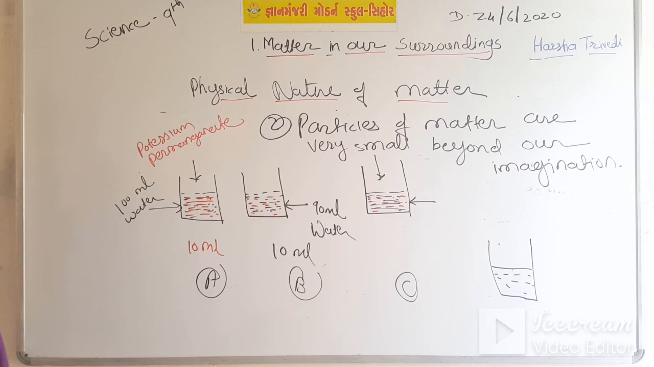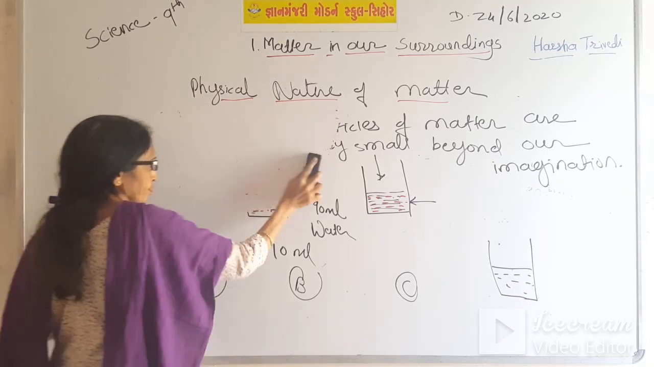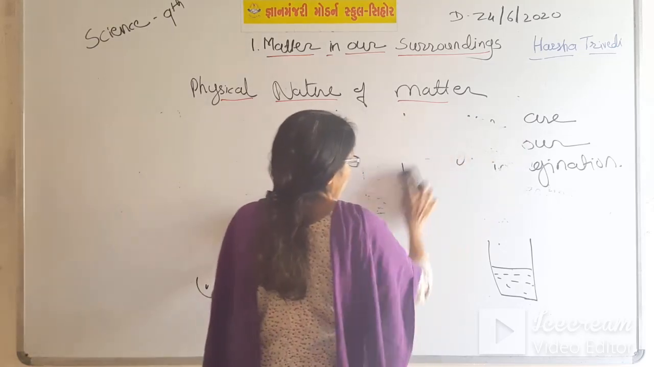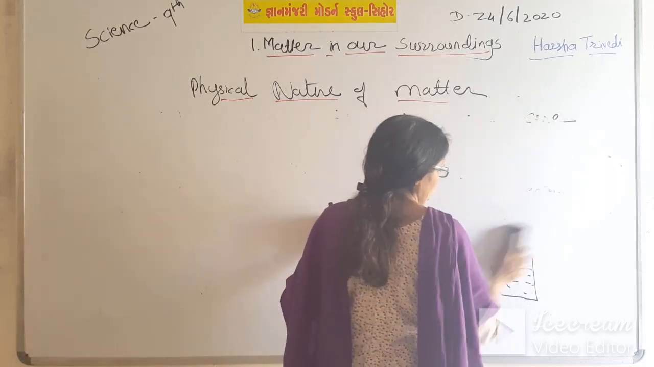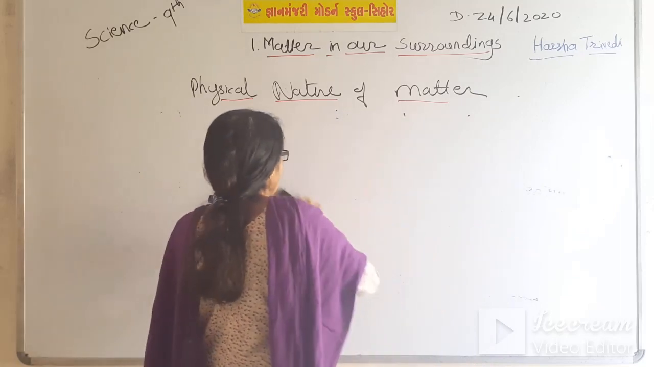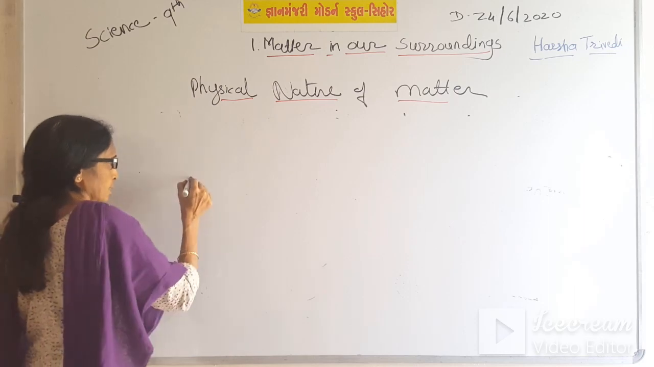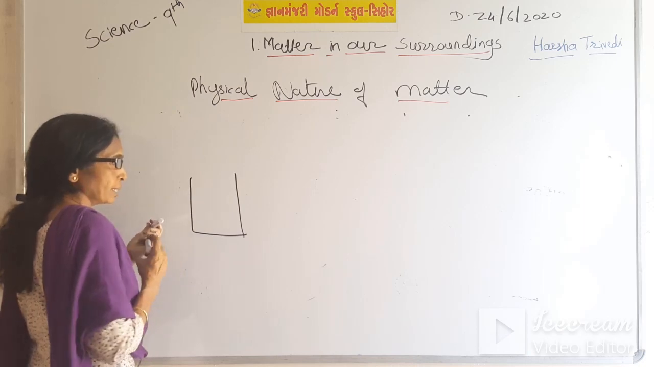Now we will see the third property. By a very simple example, I will explain the third property. Suppose again I take a beaker and I put some marbles in it. Suppose there are marbles.